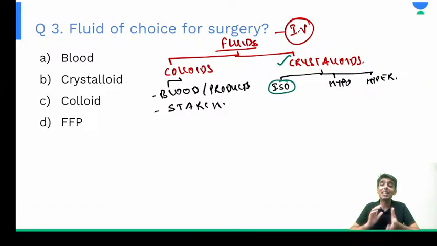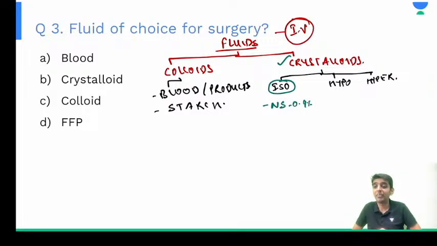Because they are in sync with our blood, and the intravascular compartment volume or the molarity does not change much, right? So which is the isotonic solution that is used? One example is normal saline, that is 0.9%, right?